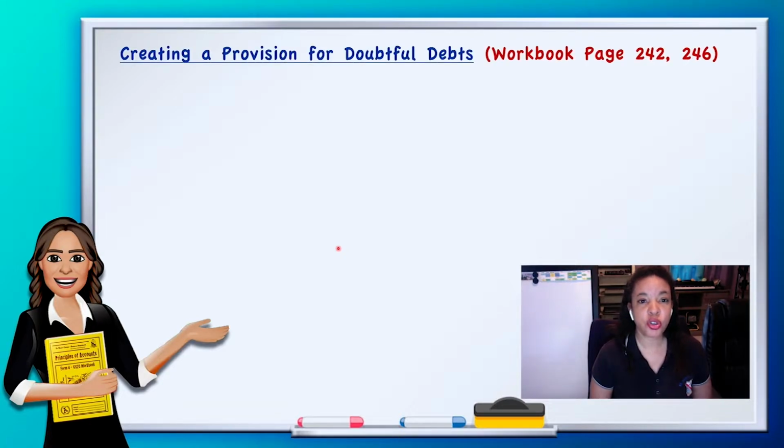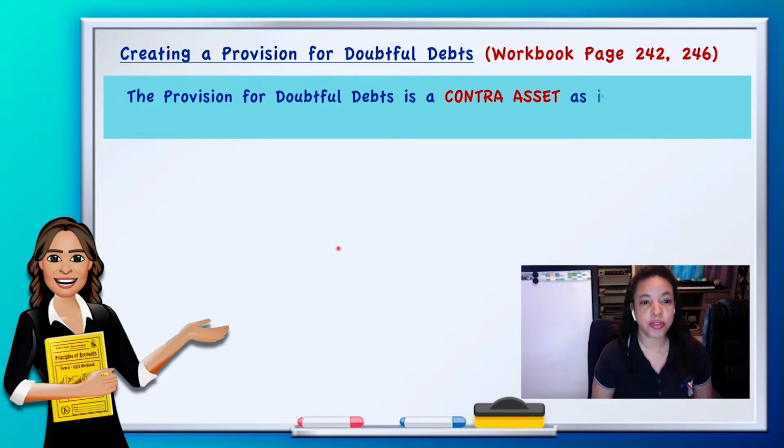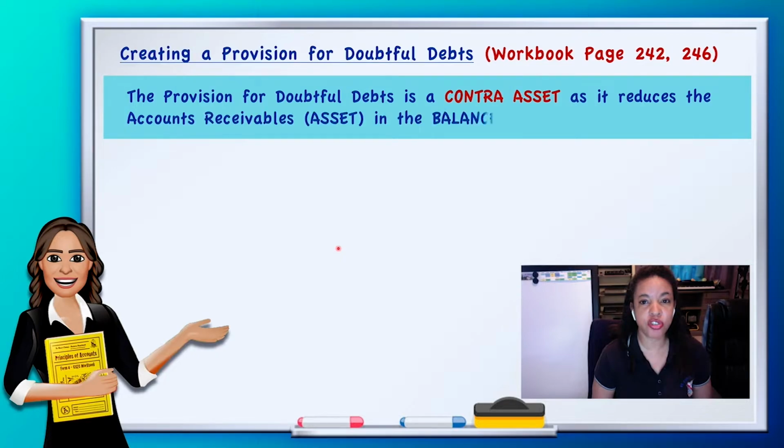So we are back to your notes, creating a provision for doubtful debts. You will find the information in both the introduction page, which is 242, and then more specifically in terms of your formula, you will find it on page 246. The provision for doubtful debts is a contra asset as it reduces the accounts receivables, which is an asset in the balance sheet. So we already introduced that.